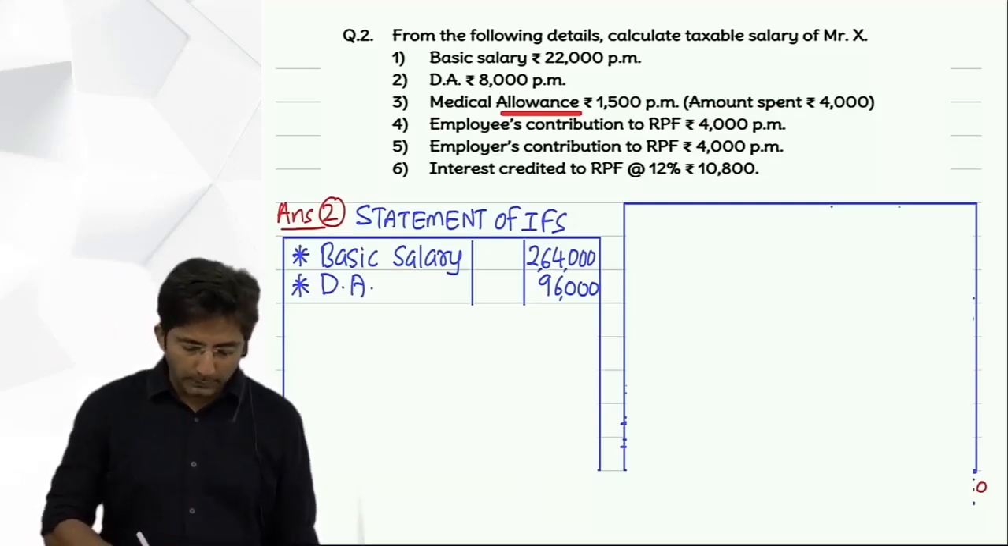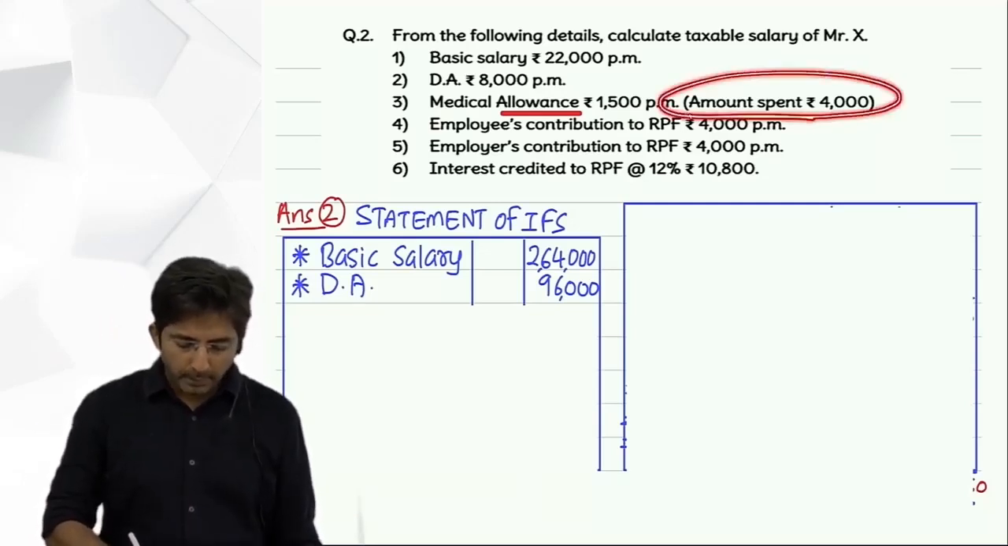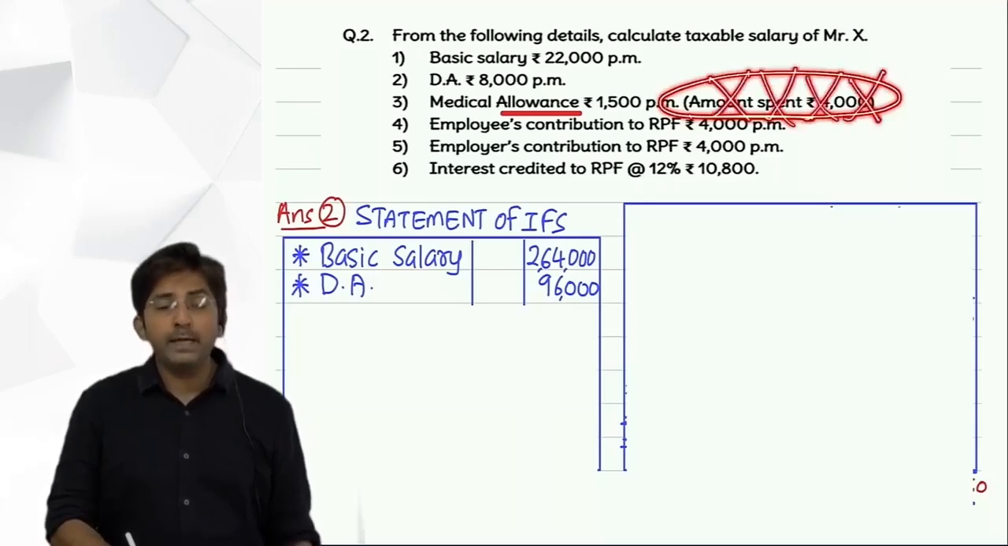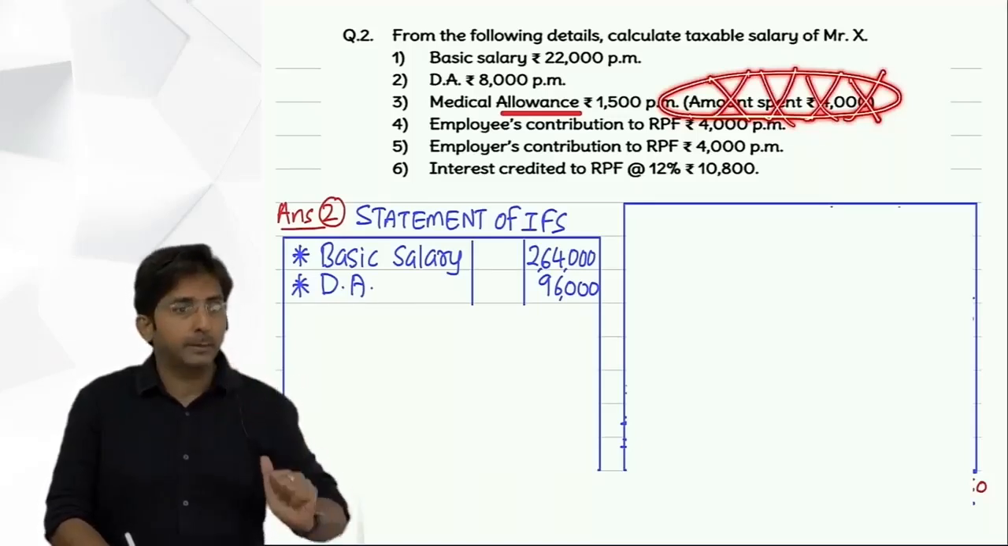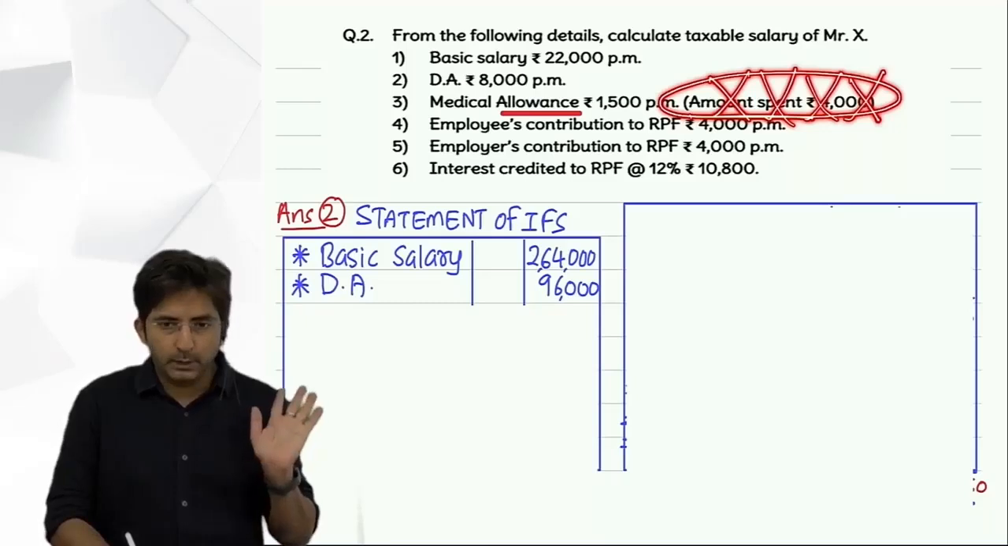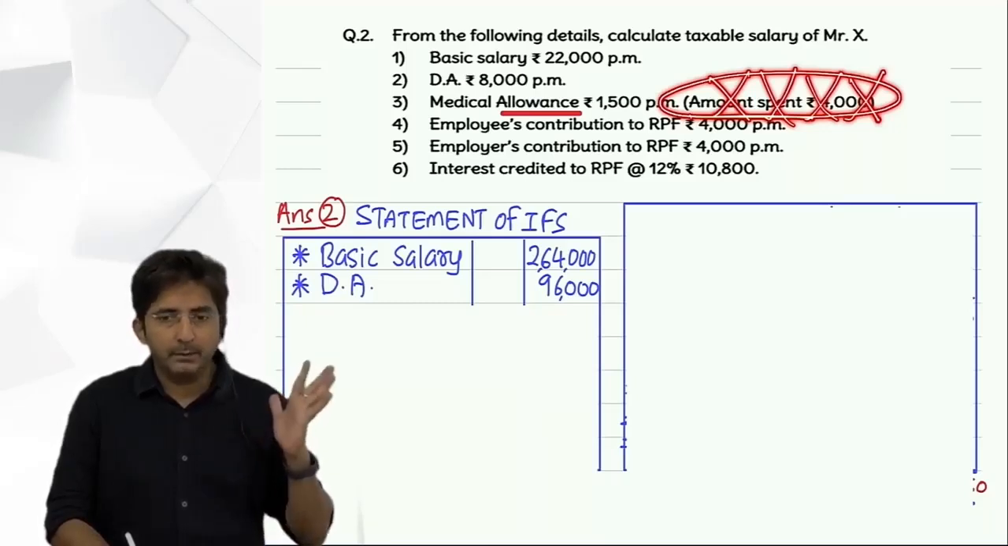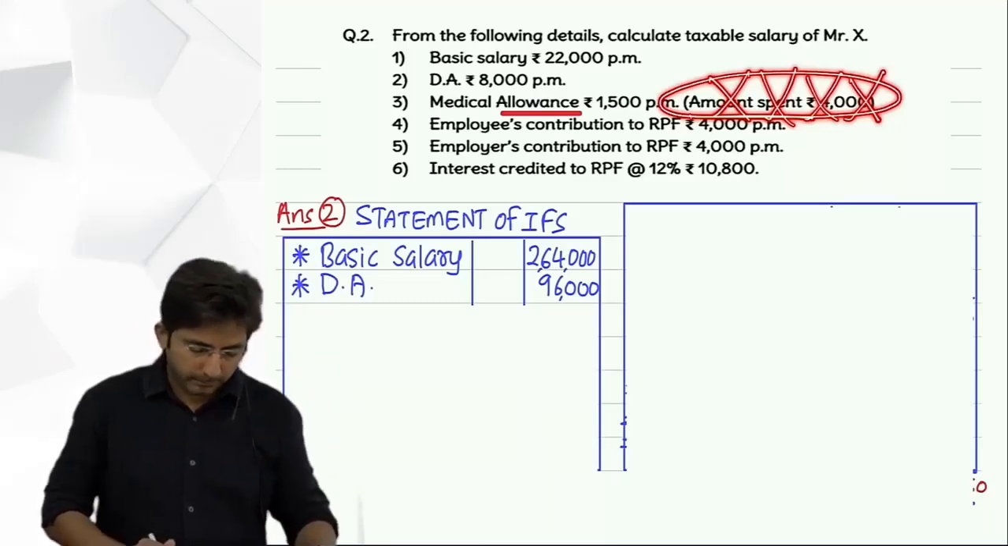But then what to do with amount spent? Ignore. Amount spent you do ignore. This is given for confusion. You know, when do you need amount spent? When it is TC Udhar. If it is TC Udhar, we want amount spent. But this is not TC Udhar. This is a remaining allowance, fully taxable.